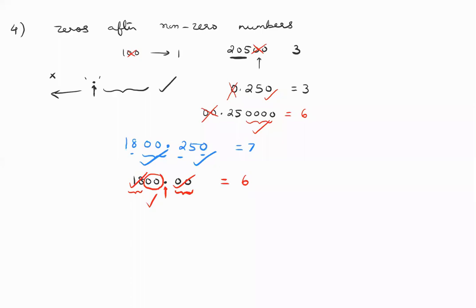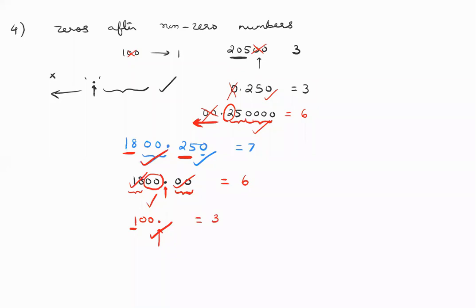I'm repeating this again. In the earlier example, you have non-zero, non-zero, so yes, you're counting them. Before that, there are zeros before the non-zero number, so that's why you're not counting them. Next, if you have 100 point, yes, you will count them. This is counted because it's non-zero and this has significance. Therefore, the answer for this is 3.